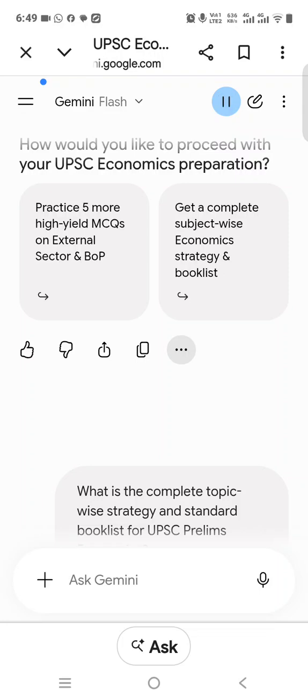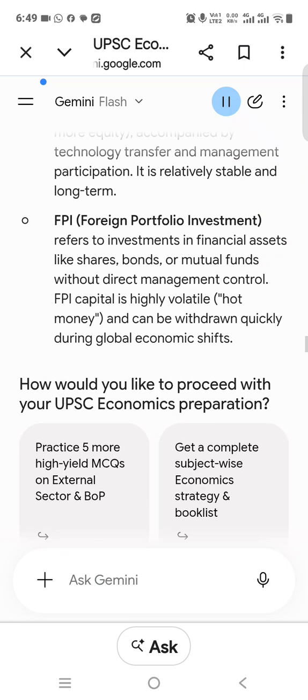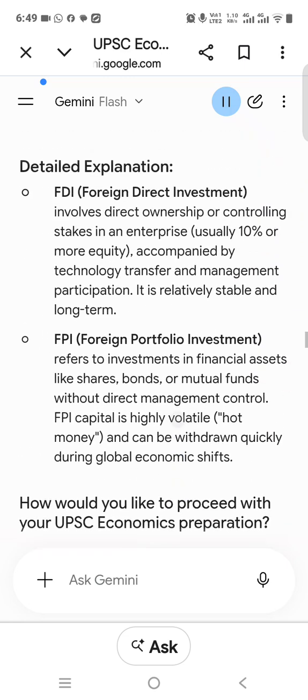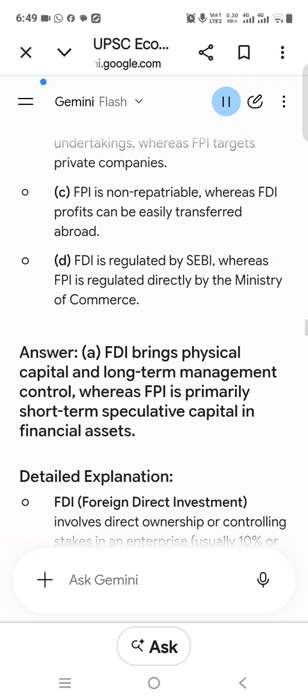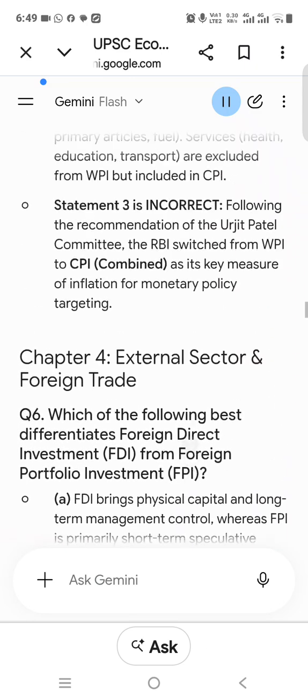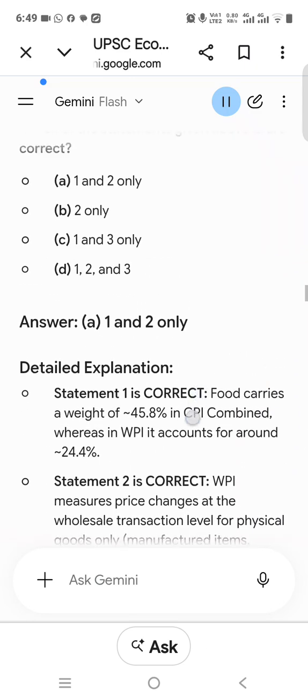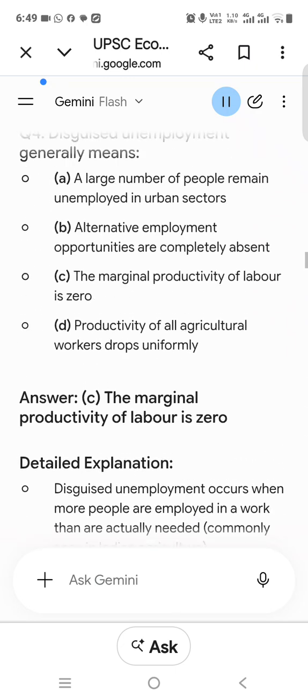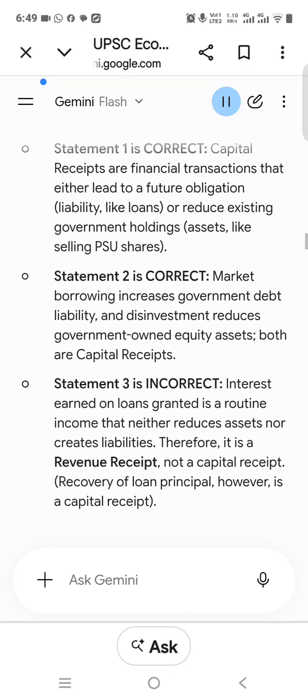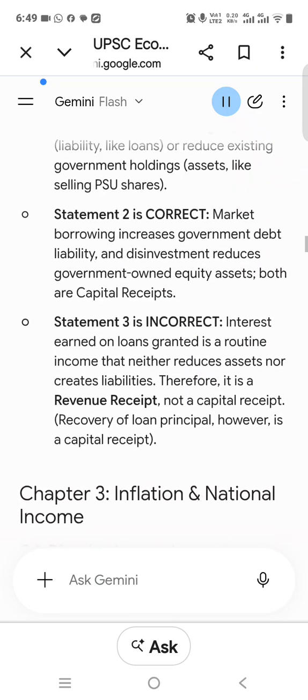Here is a curated selection of high-yield economics questions with detailed answers and explanations for the IAS preliminary examination, organized by core chapters. Chapter 1, Money and Banking, Monetary Policy, Q1. With reference to the Reserve Bank of India, RBI, and monetary policy, consider the following statements.